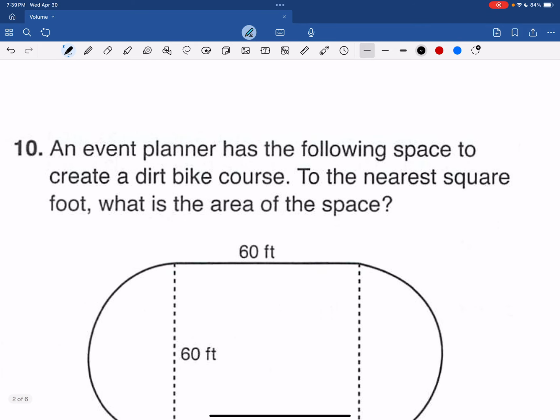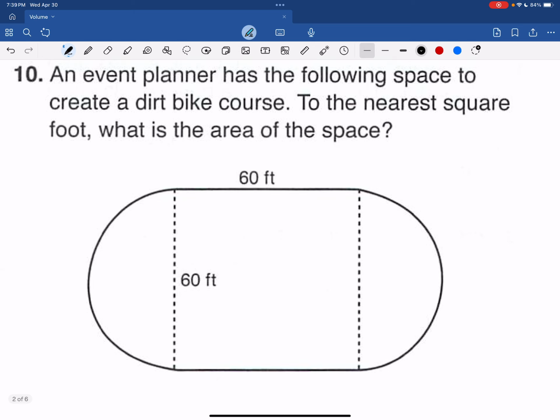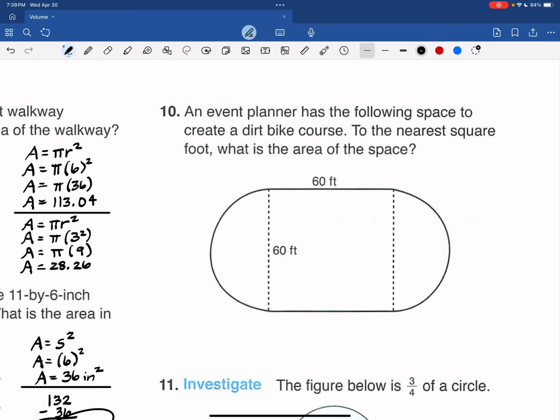Okay, an event planner has the following space. To the nearest square foot, what is the area of the space? So I have a rectangle, or a square actually, in the middle, and then I have 2 half circles, which would make 1 full circle. So we want to do the area of a square, and then the area of a circle, and add those together. So the area of the square is going to be 60 to the second power. 6 sixes are 36, and then we have 2 zeros. Those 3,600 square feet for that part.